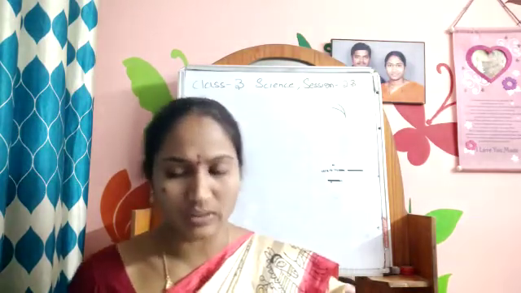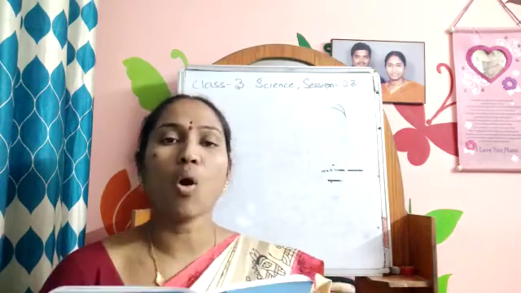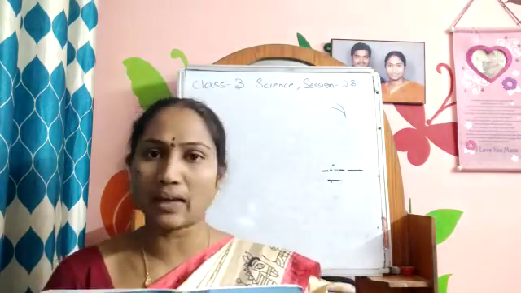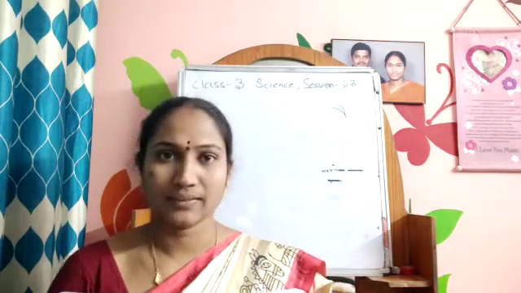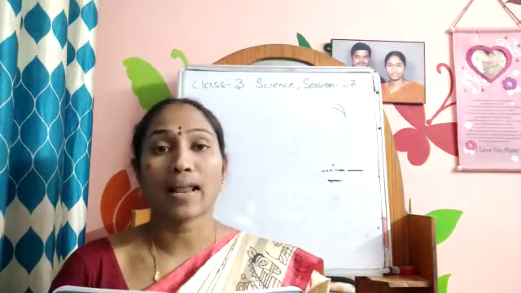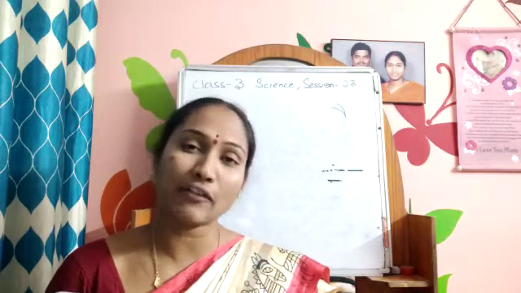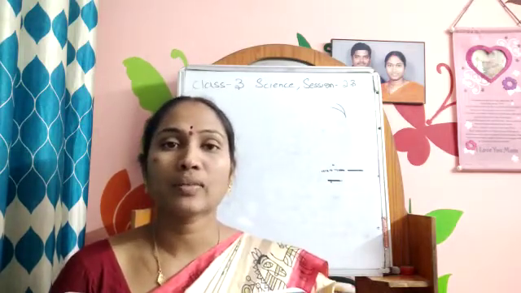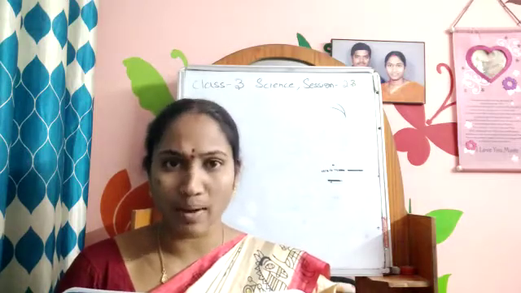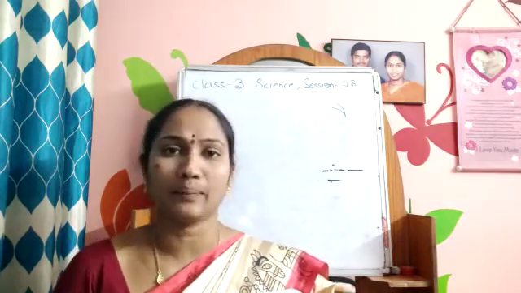Look at the beaks of these birds. All the birds will not eat the same kind of food. Parrots eat nuts and fruits. Whereas the crow will eat the leftover food that we throw out, and it will also eat dead animals. So depending upon the food habits, the beak is designed.